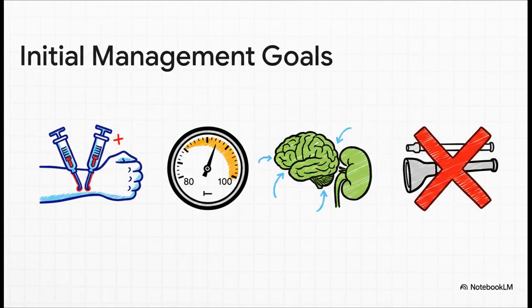First, I need my team to get at least 2 large-bore IVs in, and I'm activating the massive transfusion protocol with the blood bank right away. We're sending off blood for a cross-match and a full set of labs. Second, I'm carefully titrating blood products, packed cells, FFP, and platelets, ideally in a 1-to-1-to-1 ratio with a very specific target, a systolic pressure of about 80 to 100, just enough to keep him conscious.